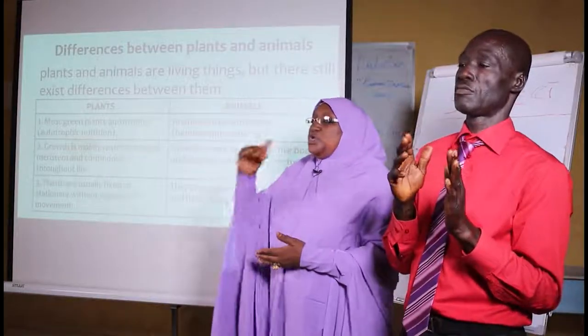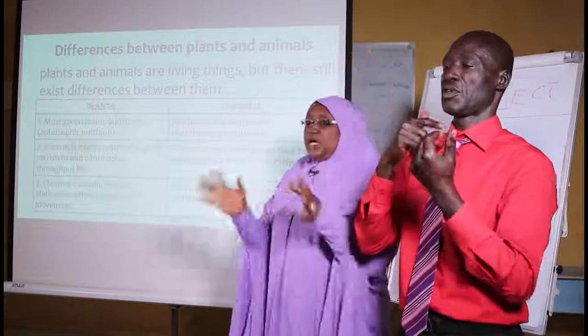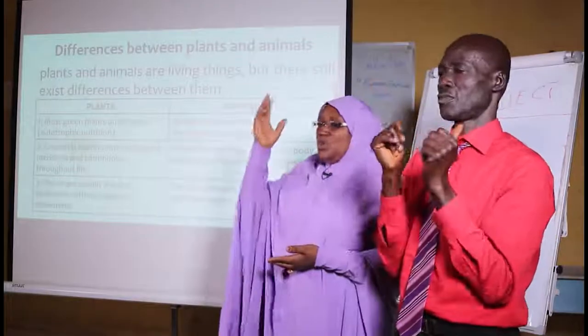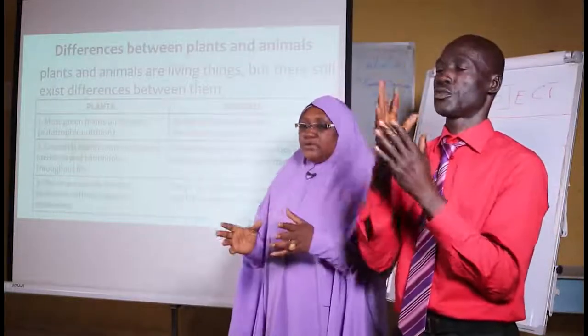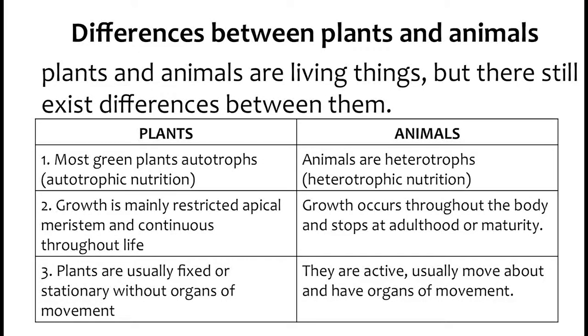But in animals, when you reach a certain age, you stop growing. Maybe by 18, all your organs have grown. So that is when you stop growing. Then plants are fixed or stationary without organs of movement. I said plants cannot move, but animals move from place to place.